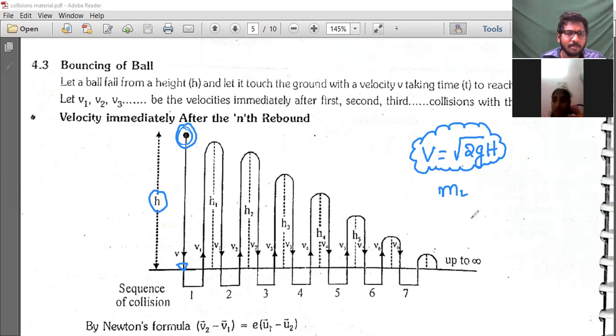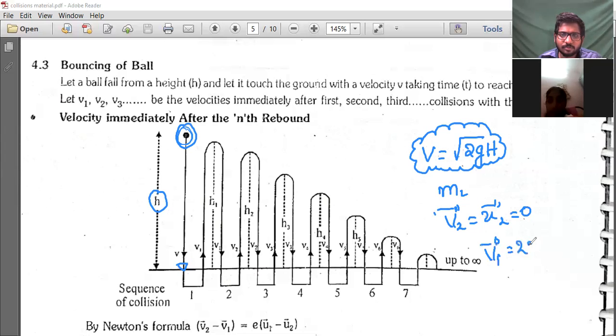At that time, what are the formulas? Then V2 is equal to U2 and V1 is equal to 2U2 minus U1. V2 is U2 means here this surface is the bigger mass, so the surface velocity, initially at rest, finally also will be at rest, right?